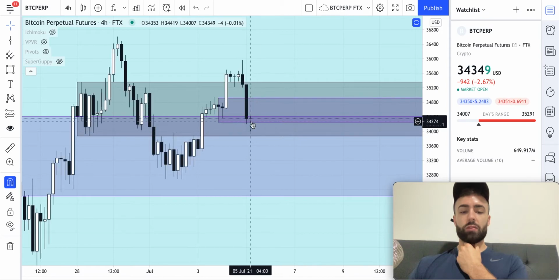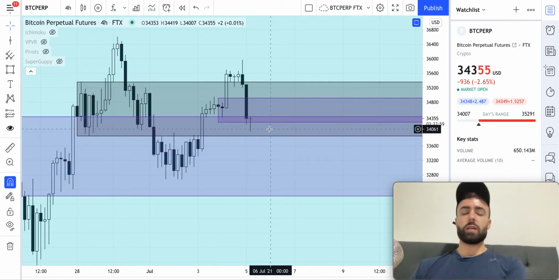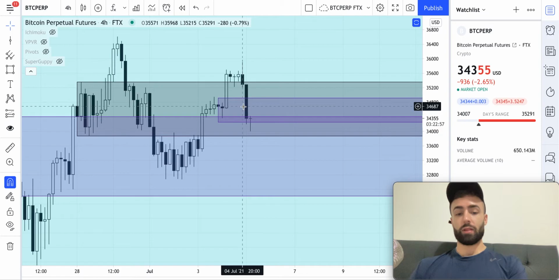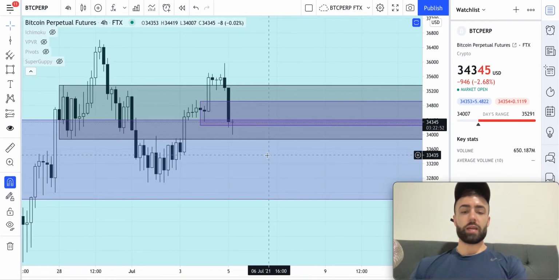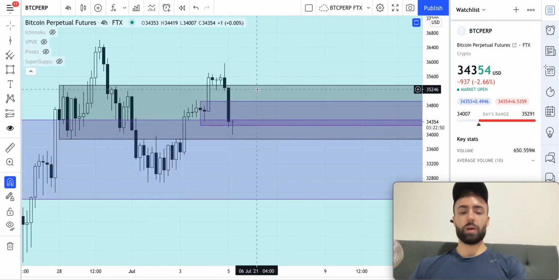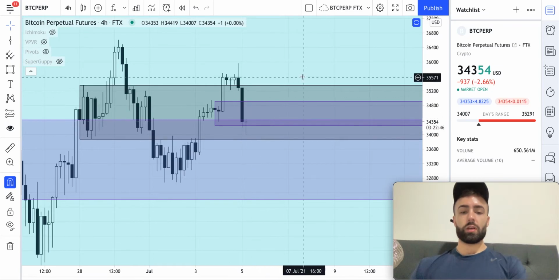So if this candle right here closes back inside, this is still a support zone. If this candle closes below it, and then we get another candle close below it, then it's going to end up being resistance. So that's what I'm keeping an eye on over the next, I would say, few days, is this 4-hour level, to see if we get a bounce here or if we just continue to push right through this zone.